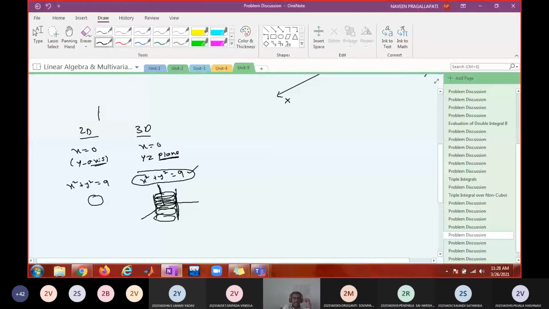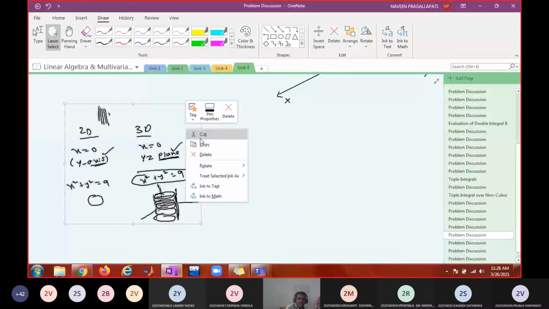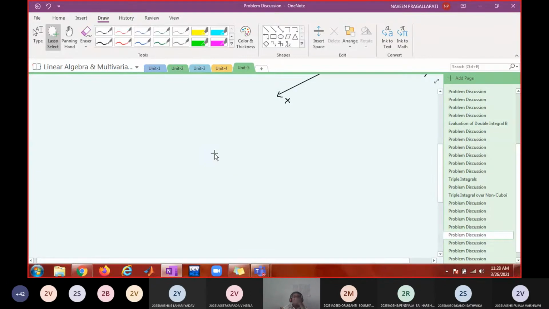When you join all these lines, that becomes a plane. Line becoming a plane. When you join all these circles, the circle becomes a cylinder. Is this point clear to all of you? So you have to be clear on which dimension, 2-dimensional or 3-dimensional, the equation corresponds to.